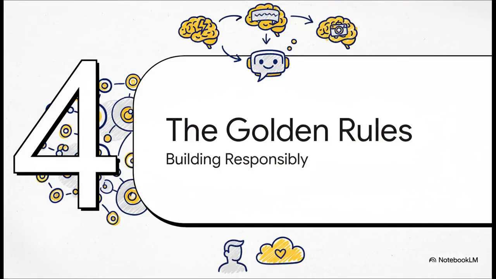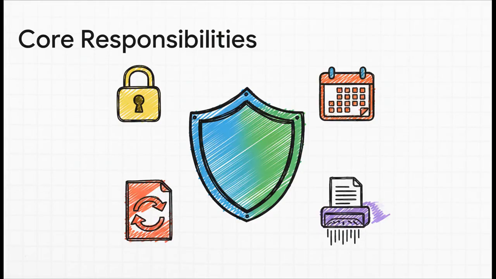Now, giving an agent a memory is an incredible leap forward, but it also comes with a ton of responsibility. We absolutely cannot talk about building memory without also talking about building it safely and ethically. So let's get into the golden rules. These right here, these are non-negotiable. First, and most importantly, you have to protect user privacy, period. That means you need crystal clear data policies. What are you storing? For how long? You need to be actively rotating any sensitive info, and this is a big one, automatically getting rid of data you just don't need anymore.